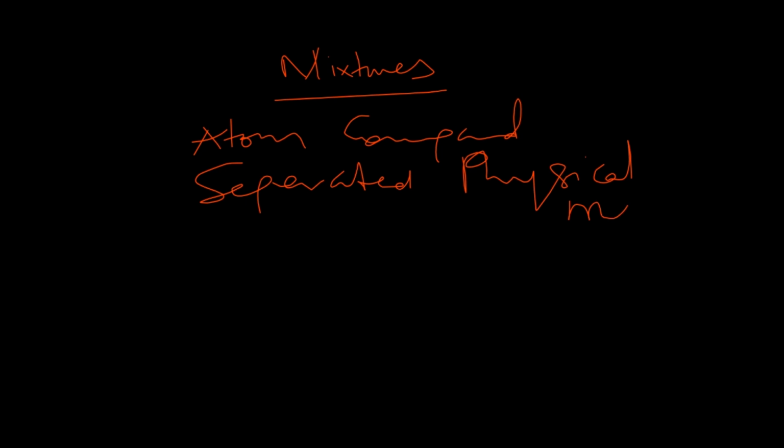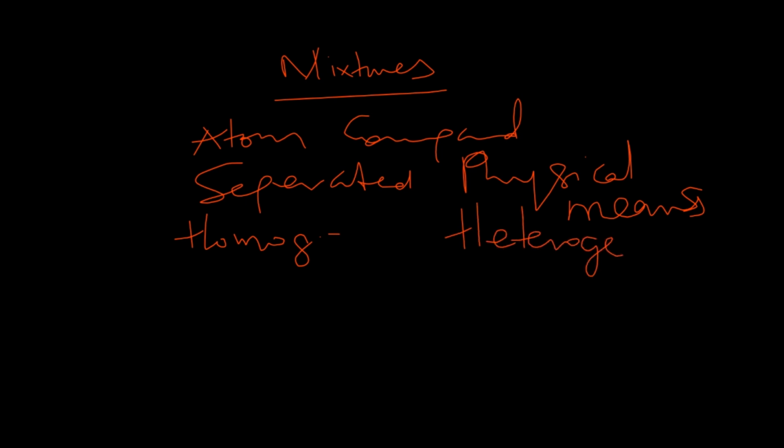All right? You can use physical means to separate the components. And earlier on, we said that mixtures can either be homogeneous and they can be heterogeneous. All right? And I remember explaining to you what the term homogeneous means, and the term heterogeneous means. Now, mixtures, whether homogeneous or heterogeneous, come in various forms.